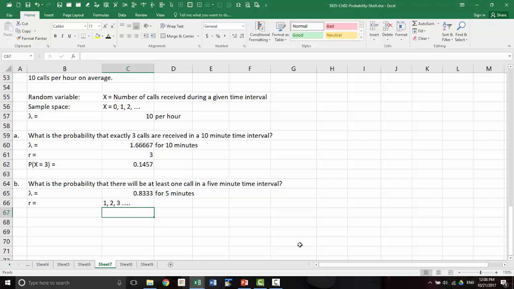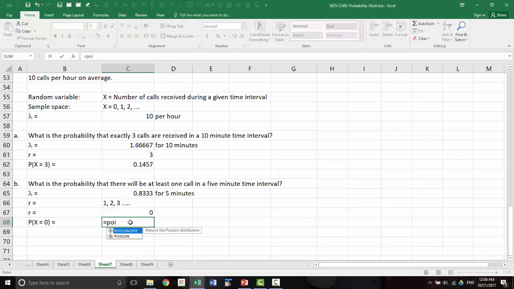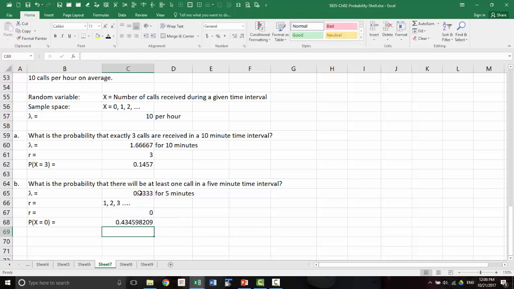So you set r equal to 0, find the probability of r equal to 0, which will be Poisson distribution for 0, comma, lambda, and you want that one probability, r equal to 0.